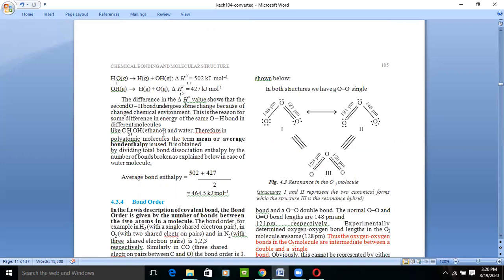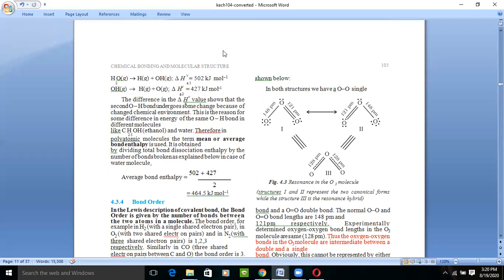So for example, if H2O is there or ethanol is there, let's just take the general example of H2O. The bond enthalpy of breaking of the first hydrogen: whenever it starts breaking, two ions form, that is H positive and OH negative. So the bond enthalpy is this. And if you want to break the bond which exists between O and H, you require a lesser amount of energy to break this.